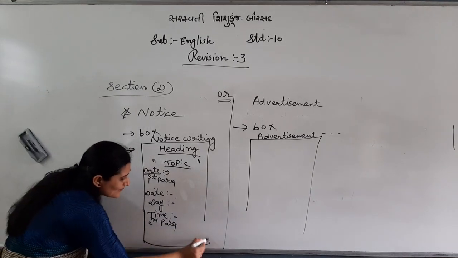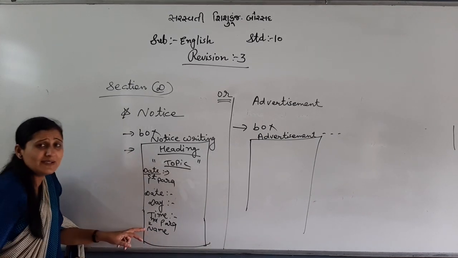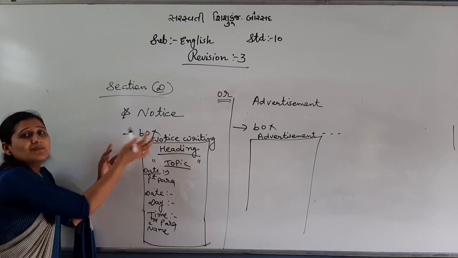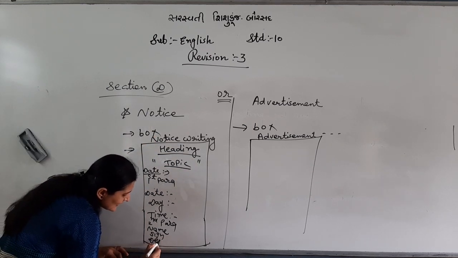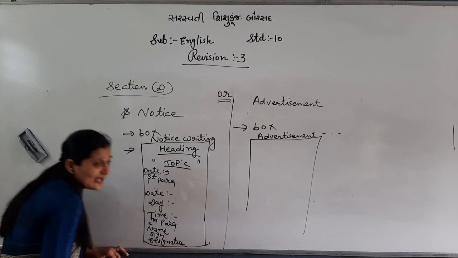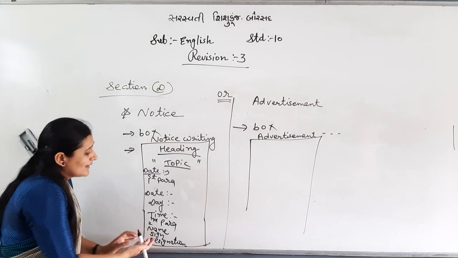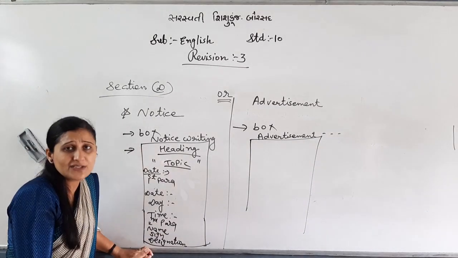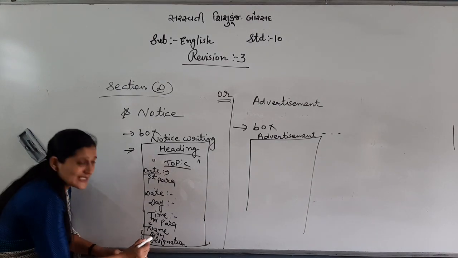And then downside you will write your name. Name means your name or whichever name is given in the notice. Then you sign. And then you write your designation. Designation means what you are, teacher, doctor, whoever is writing the notice. The head of the department, secretary, whatever designation, you will write the name and do the signature.